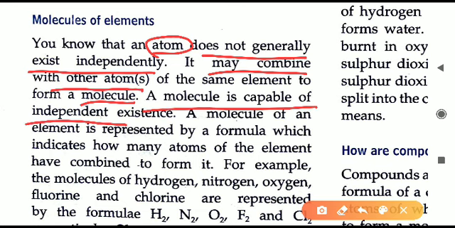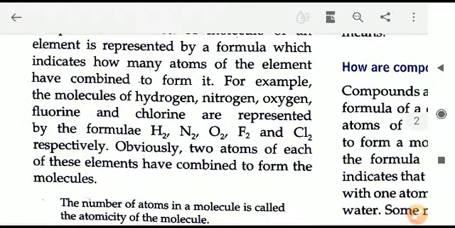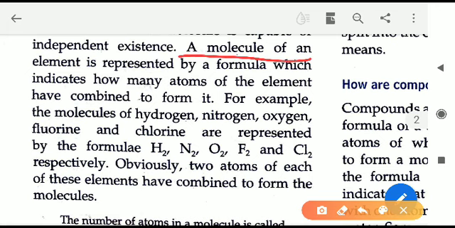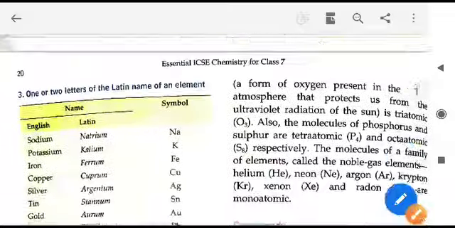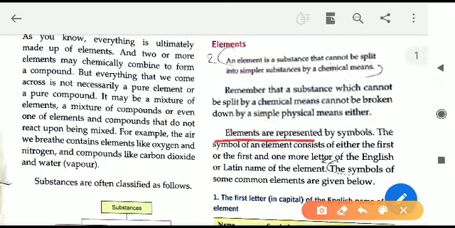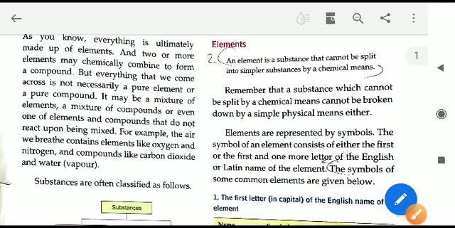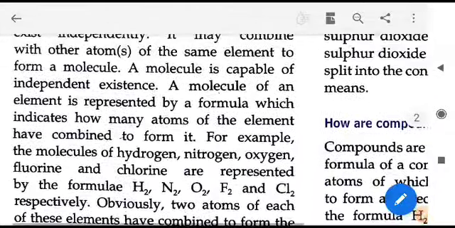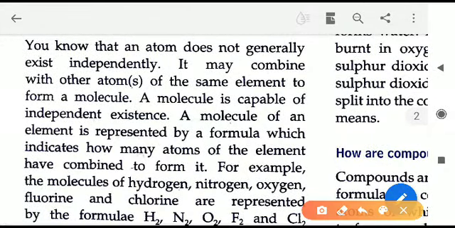And the molecule is written by the formula. So this line also you will underline: a molecule of the element is represented by what? This is the word you have to learn. It is represented by formula. Just now we have learned that elements are represented by symbols. Similarly, the molecule is represented by formula.